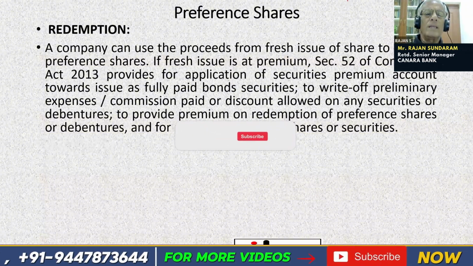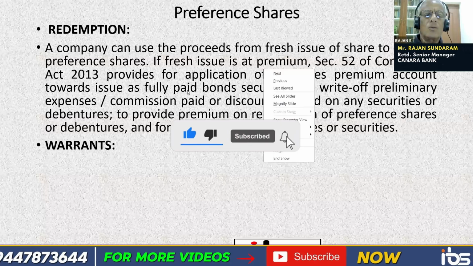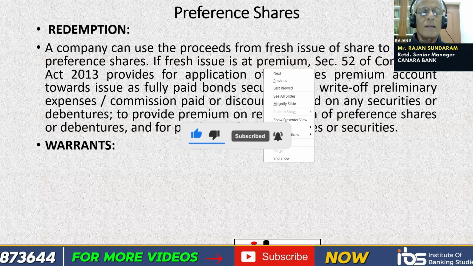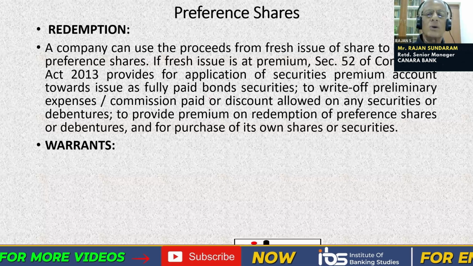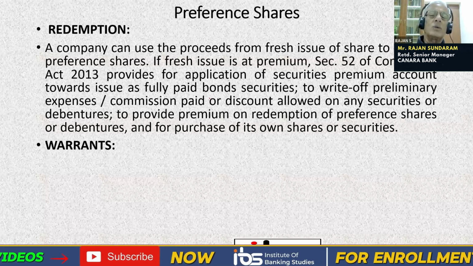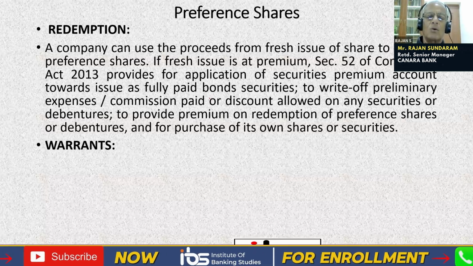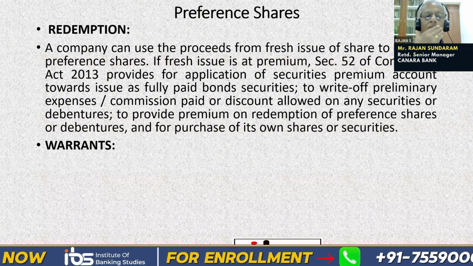So the next one is warrants. Any doubts, friends? So a company or a bank can make a fresh issue of shares for redemption of preference shares. And if the fresh issue is at a premium, the share premium account can also be used for issue of fully paid bonus securities.